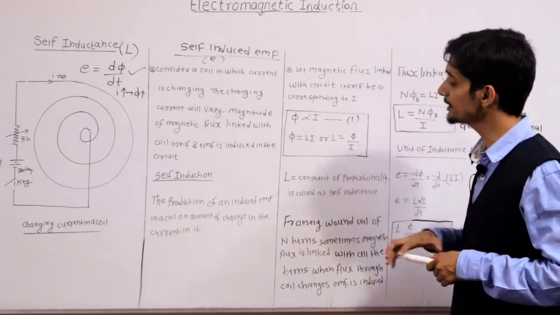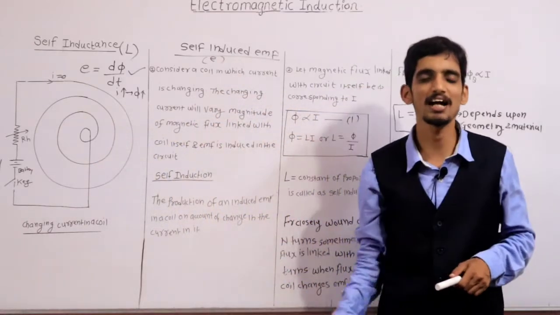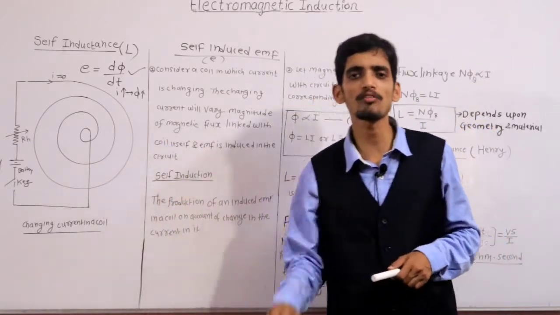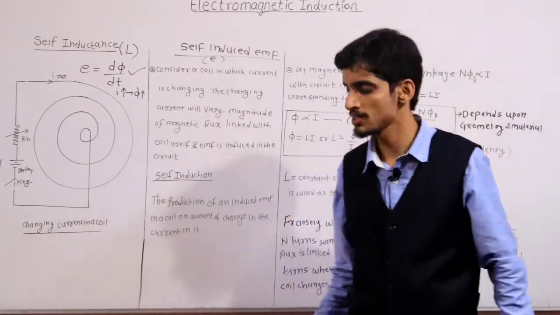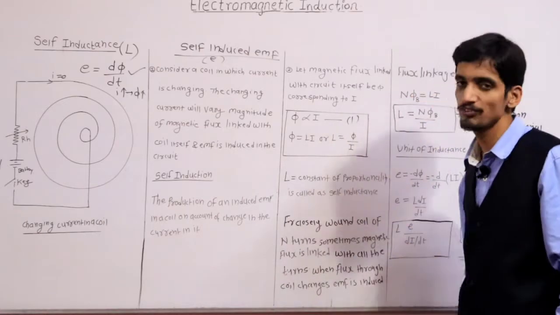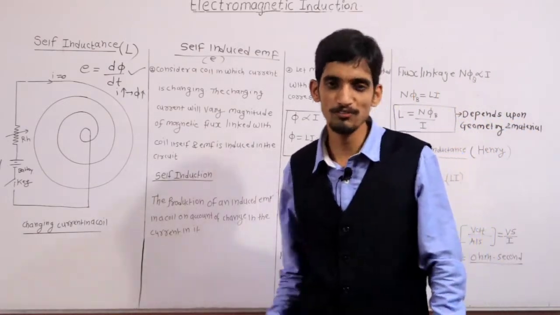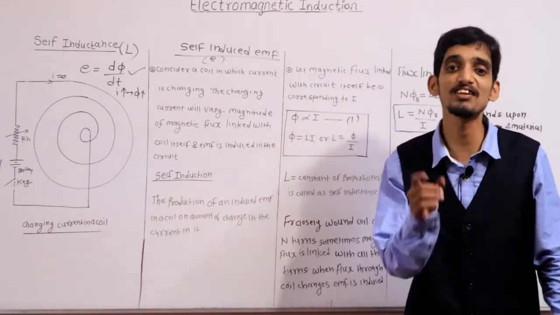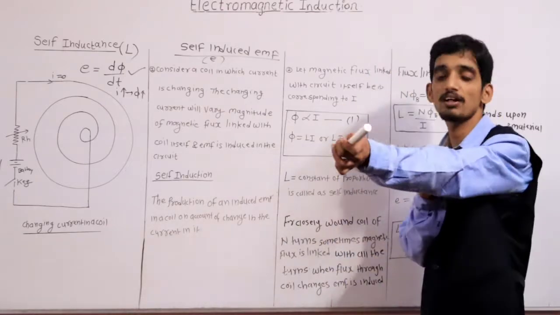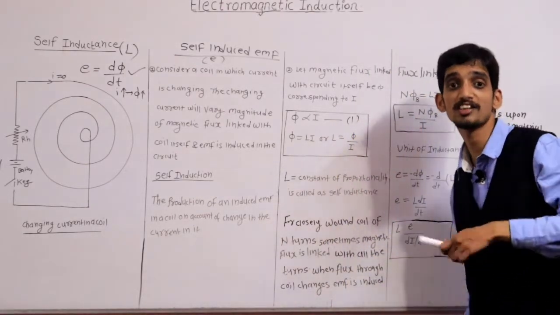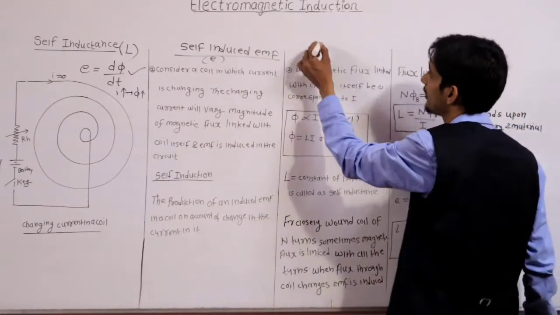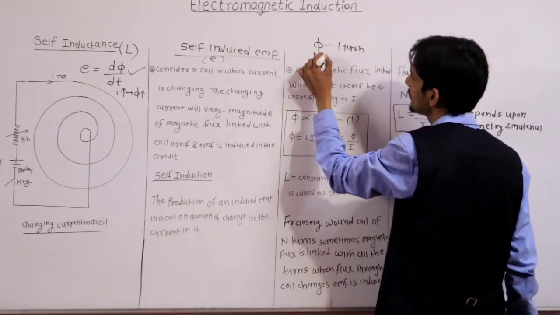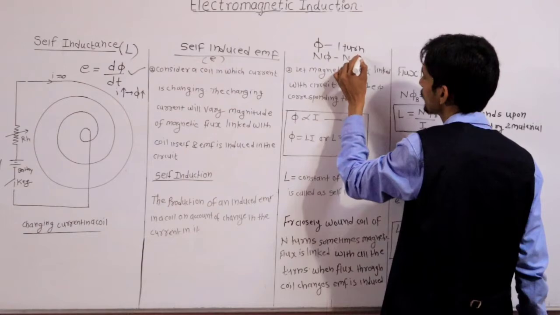Now suppose this particular coil has n number of turns. I discussed it for 1 turn. Now suppose this coil has capital N number of turns, so that the flux linked with each turn is phi. So flux linked with N turns is N phi, and that N phi is called flux linkage. Many students don't understand what is flux and flux linkage. Flux is actually phi, which is for only one turn. Okay, and N phi is the flux for N number of turns. So this is called linkage.